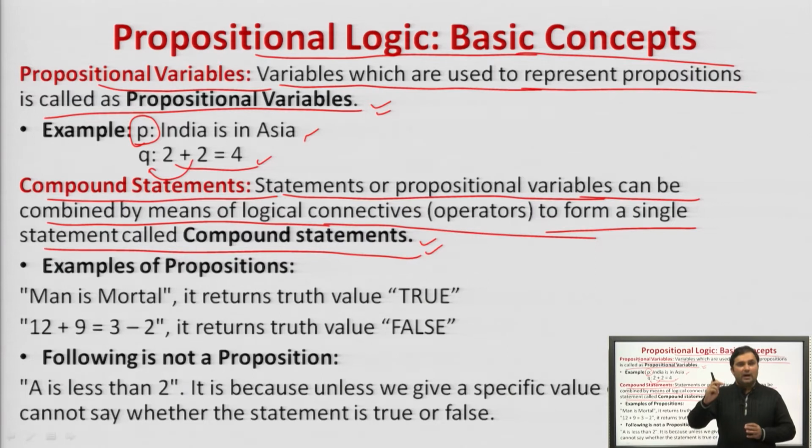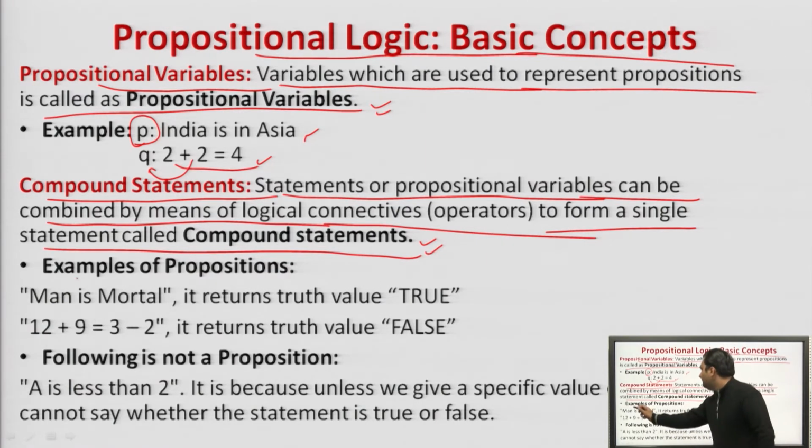Propositional variables are the variables which are used to represent the propositions. Compound statements are those statements which are used to connect various propositional variables with the help of various logical connectives. Basically, the combination of various propositional variables with the help of logical connectives to form a single statement is called a compound statement. How is the meaning of this declarative or suggestive?